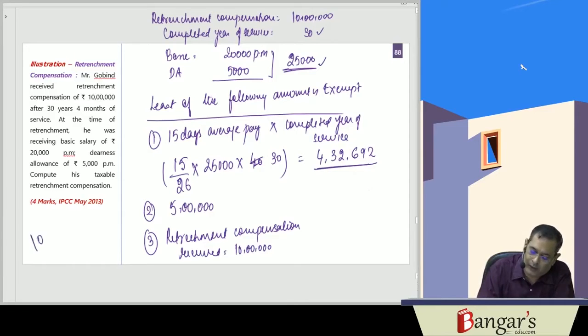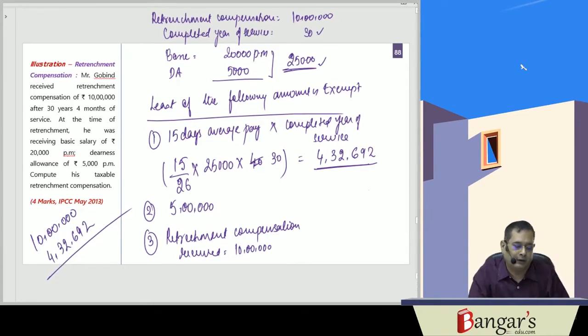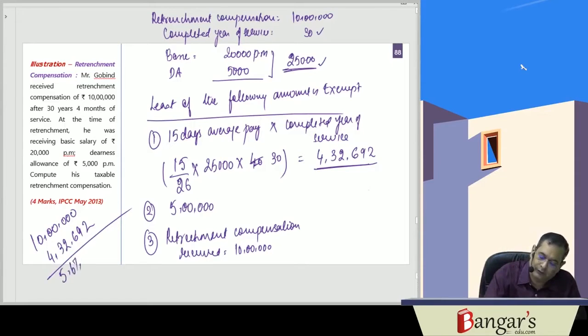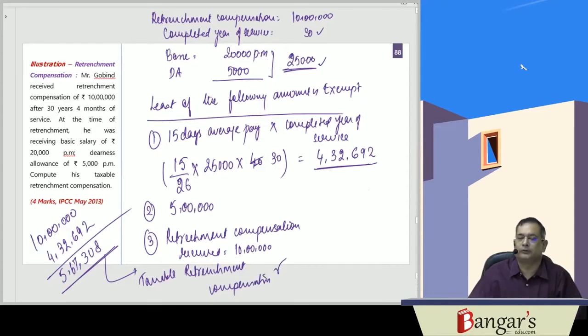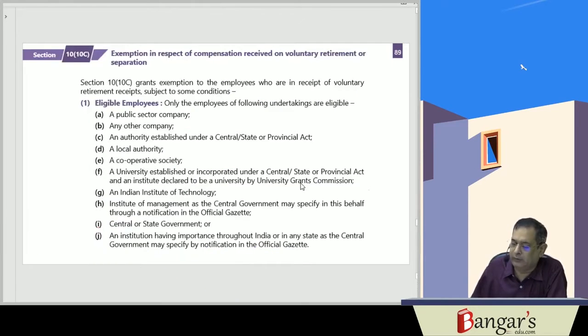So out of 10 lakh rupees, 432,692 will be exempt, and the taxable amount will be 567,308. Sorry, 567,308 will be the taxable retrenchment compensation. Okay. Next discussion will be about the VRS compensation.